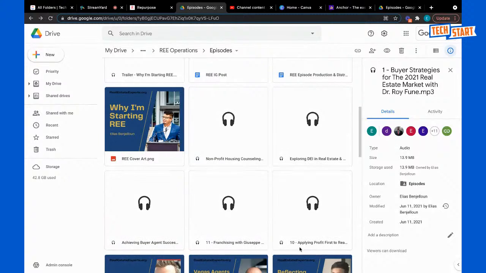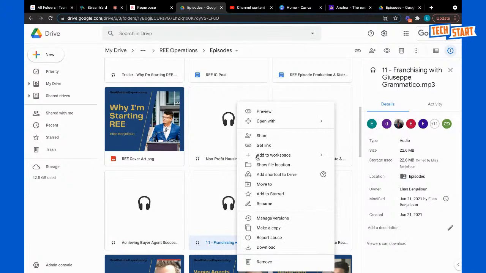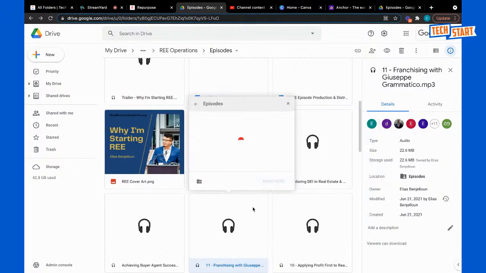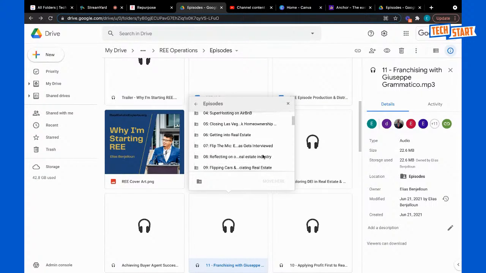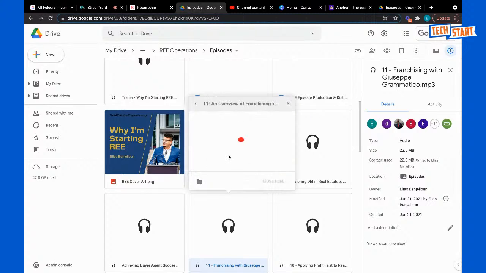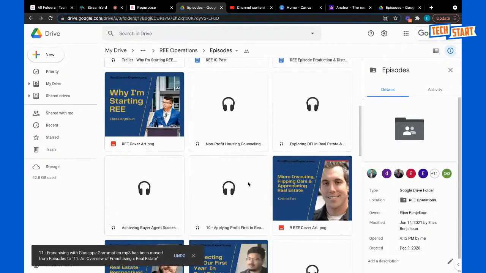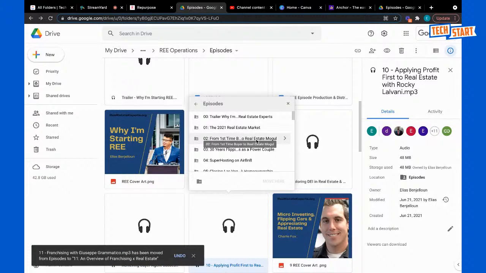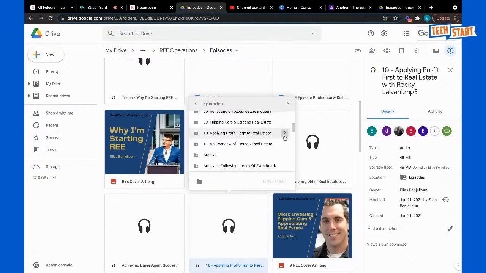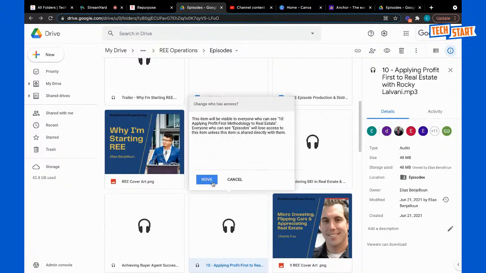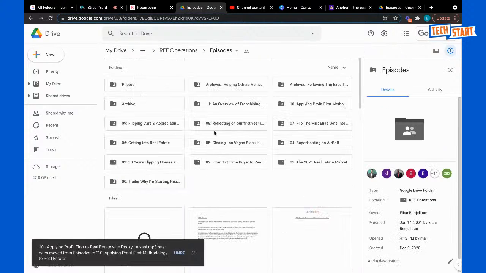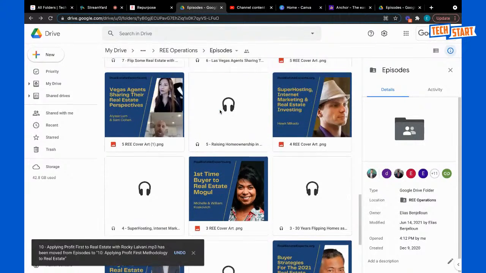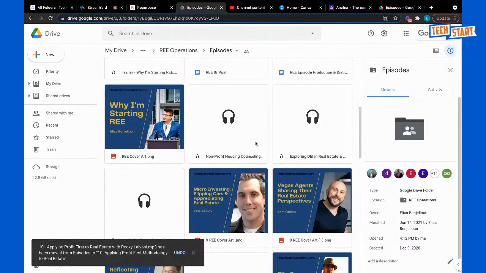So let's see. Here's number 11. Now what I'm going to do this time is I'm going to move it here from here. So that way, there we go. Cool. This is number 11. Move that there. And while I'm at it, I'm going to go ahead and move Rockies to number 12, to number 10, because we need both of those. And so there goes that.